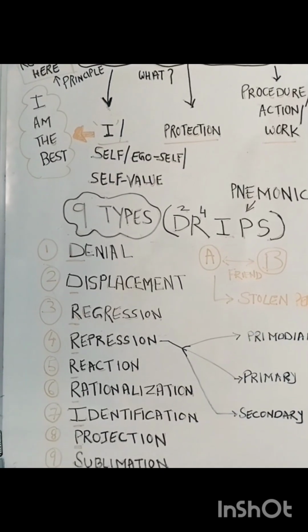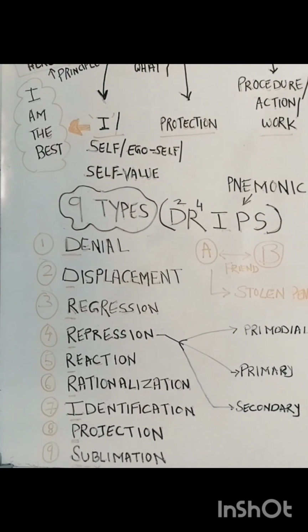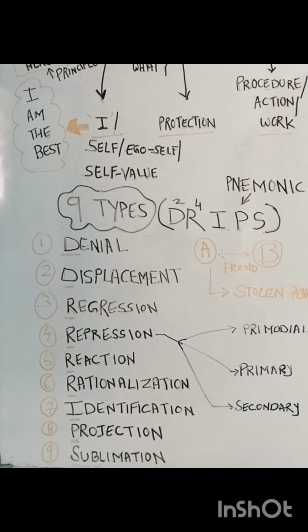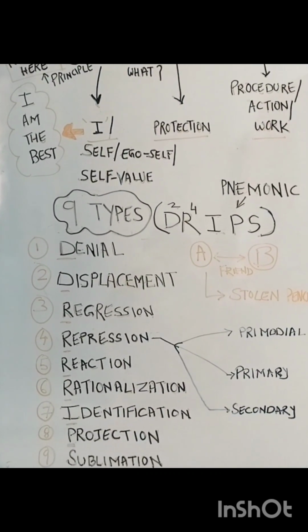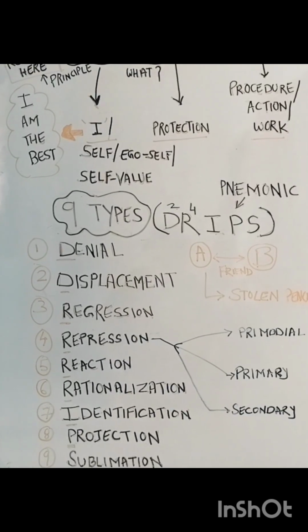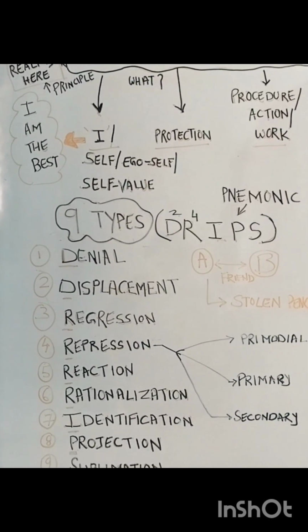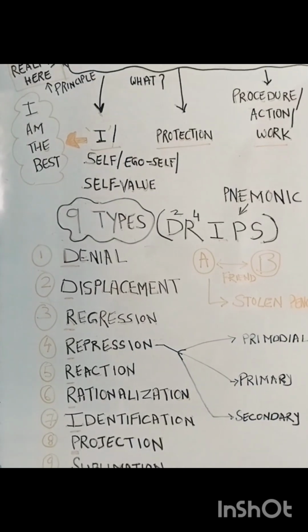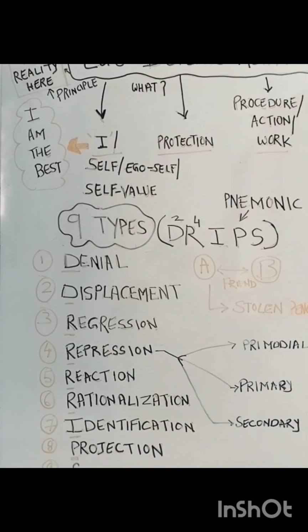Projection means when you project your feelings onto others, that is known as projection. For example, A and B are friends. A hates B, so when people ask him why he hates B, A will say it is not me who is hating B, actually B hates me. So what A is doing, A is projecting his feeling onto B. So this is known as projection.